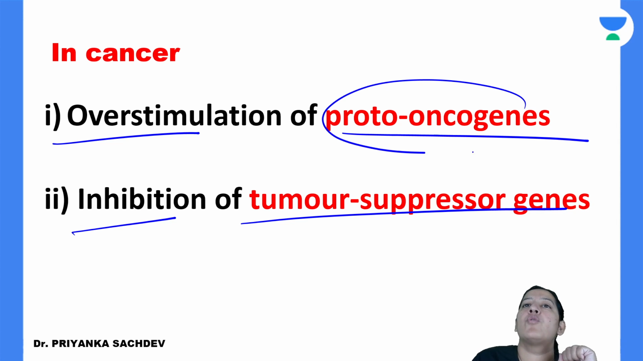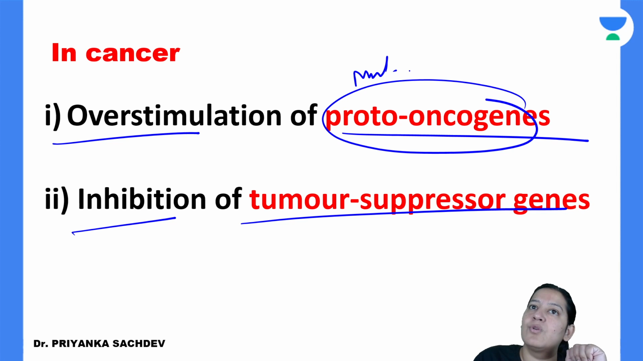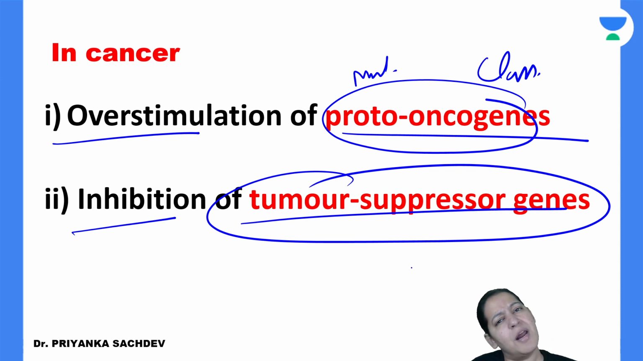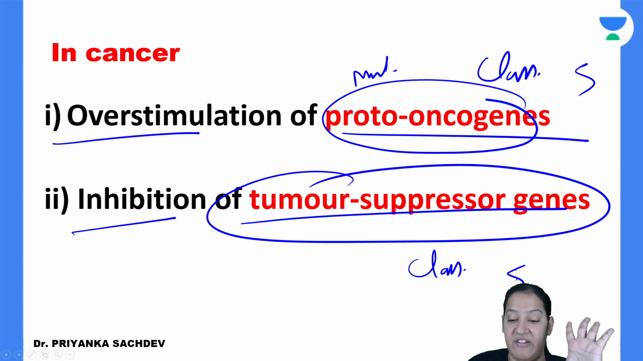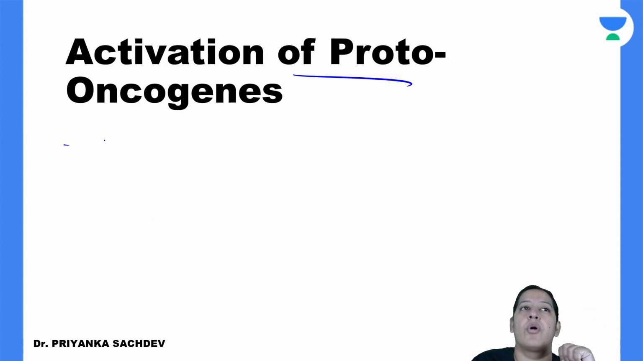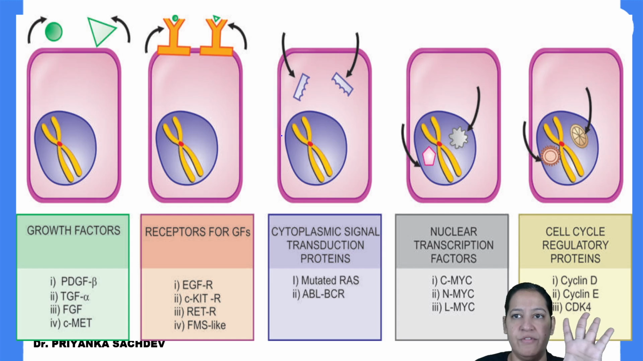Now what are proto-oncogenes? It is not one gene, it is an umbrella term containing multiple genes, so you should know the classification of proto-oncogenes. What are tumor suppressor genes? There are many genes, so you should know the classification of them also. Both of them have five classes. You should learn the five classes. Let me start with proto-oncogenes. This is the classification of proto-oncogenes that you must learn. Let me tell you the 5 classes.